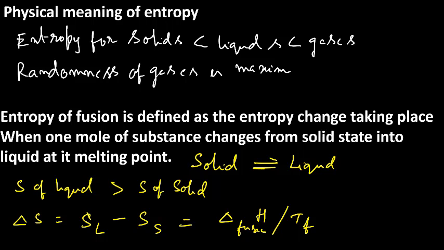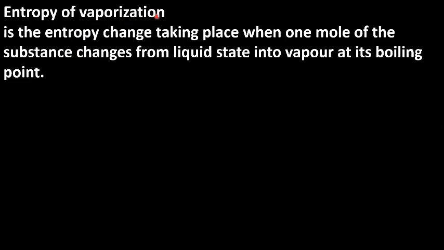TF means fusion temperature. Now let us discuss the entropy of vaporization. Vaporization means a liquid substance changes to a gaseous substance. For a liquid substance, the randomness is less when compared to a gaseous substance. Therefore, when a liquid substance changes to a gaseous substance, the randomness increases. That is, entropy increases, which means entropy change is positive from liquid to vapor. So, the entropy of vaporization is the entropy change taking place when 1 mole of the substance changes from liquid state into its vapor at its boiling point.